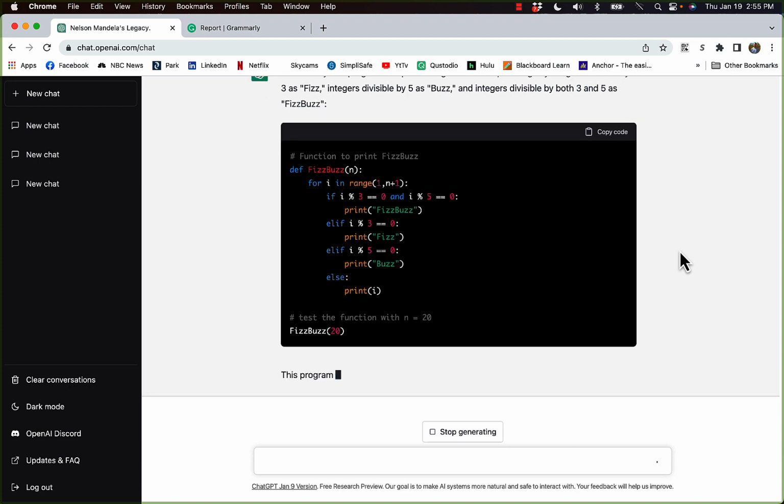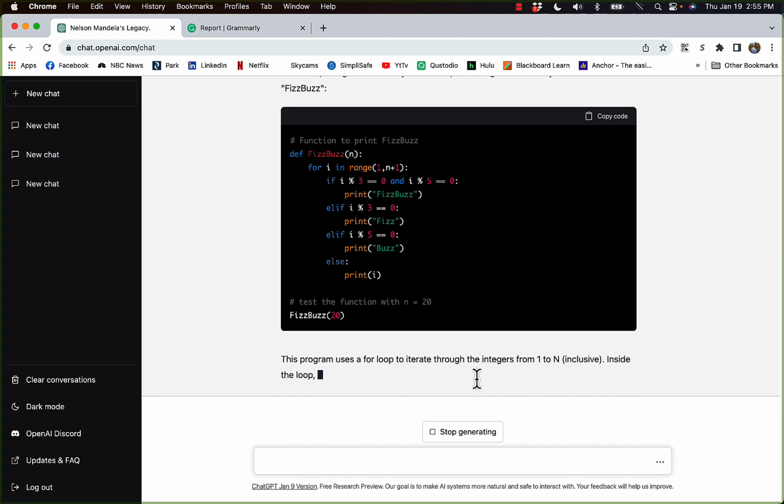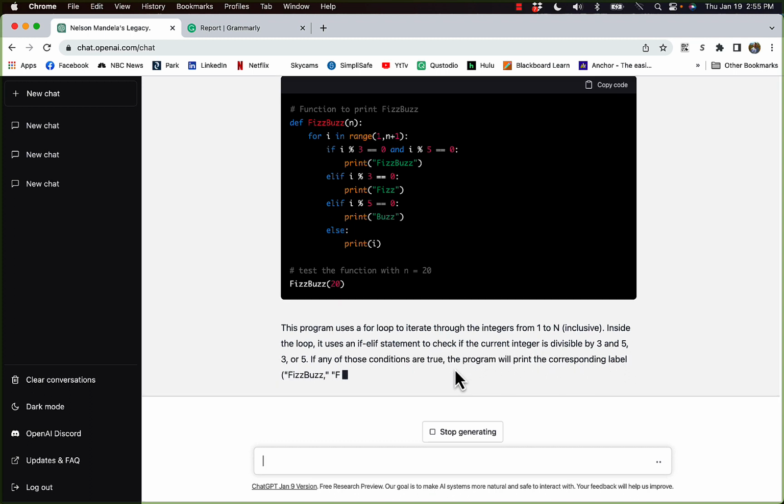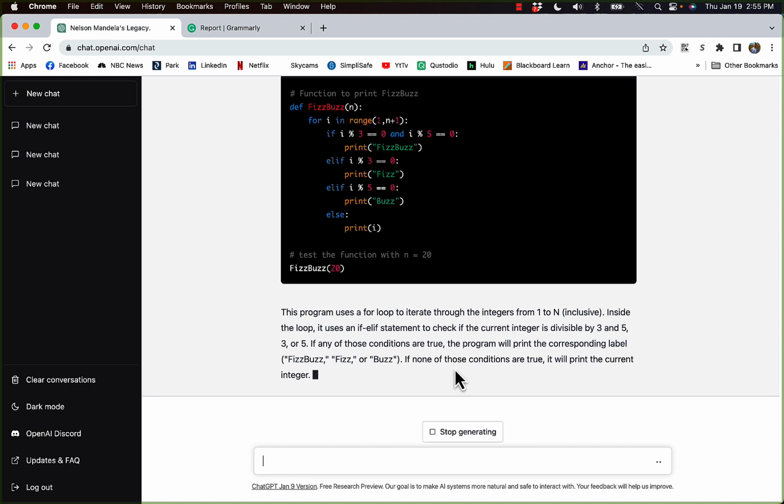And it actually even includes, here's how you test the program, and it's going to tell you, I believe down here, how to test the program with various things. And it also, I should point out, includes a description of what the code is doing, which is really interesting as well. Okay, so it's going to finish up here, and there you have it. All right, so that is FizzBuzz in Python.